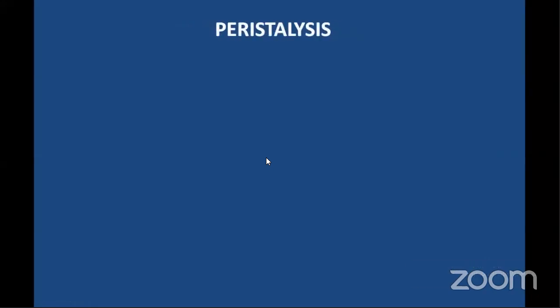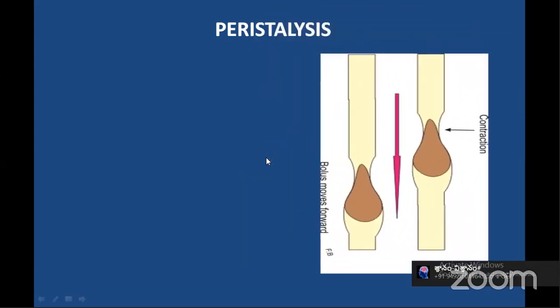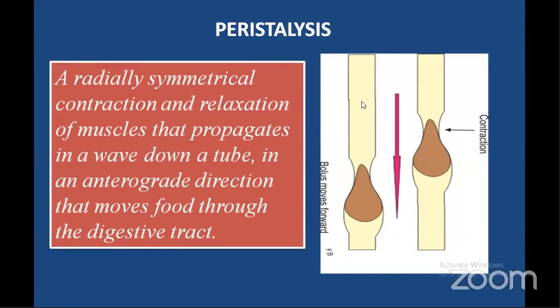So what is peristalsis? Have you ever come across this term? Peristalsis is the rhythmic contractions and relaxations of the muscles that form the lining of the alimentary canal. Why is this peristalsis happening? Is this necessary? Yes, of course.